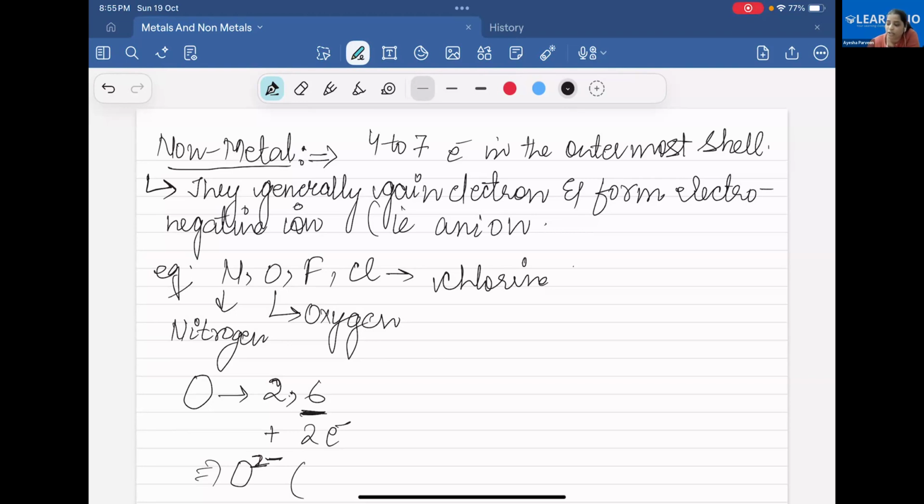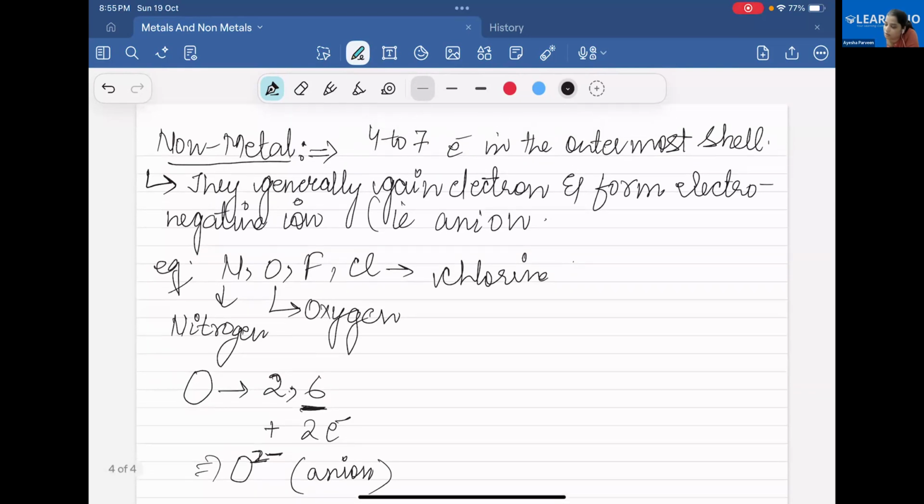Hence you got to know they generally gain electrons and form an electronegative ion, that is an anion. O minus 2 is known as an anion. Minus 2 is an anion, and plus 1, plus 2 is a cation. Okay.